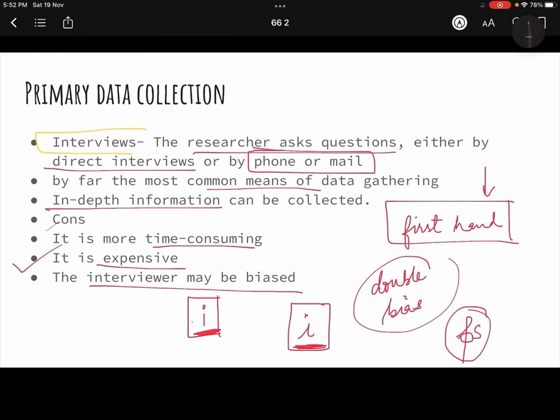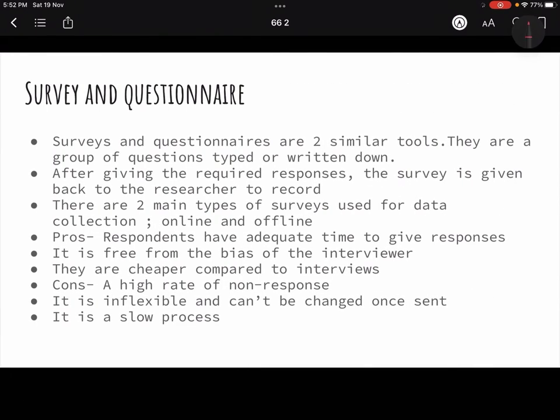If the interviewer is a person of orthodox ideas, he might be very convinced that patriarchy should be there, and this person, because he is a feminist, believes that patriarchy should not be there. So both will have their own biases, so there will be a double bias. Okay? So the first thing is interviews. In this you interact face to face with the person, you can also do it through telephone, or through the internet. So that is interviews.